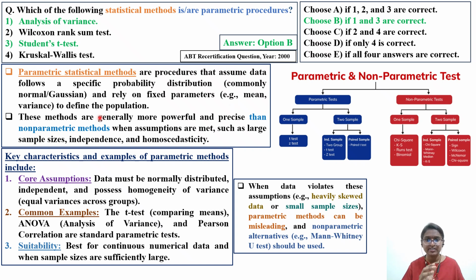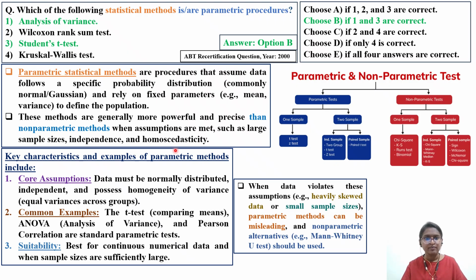How the population is, whether it is well distributed or not, whether the average is distributed throughout the population or not, that you have to decide when you sample. These parametric test methods are generally more powerful and precise than non-parametric tests, such as the one-sample test, two-sample test, and chi-square test, when assumptions are met, such as large sample size, independence, and homoscedasticity.